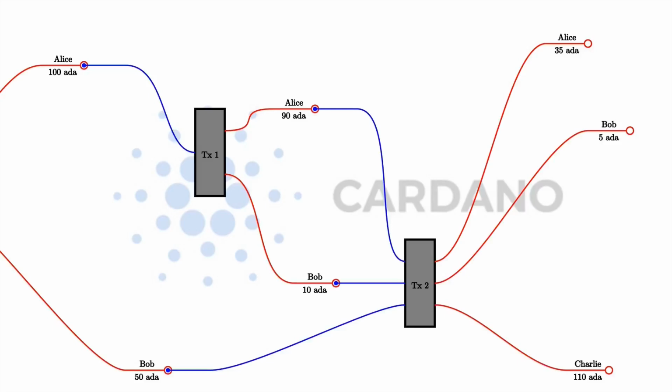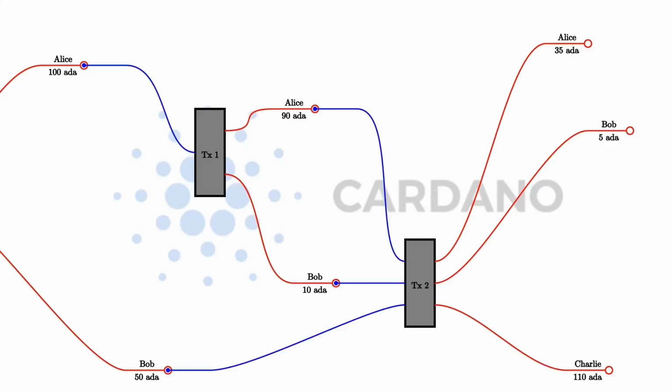Every UTXO is unique. You can never have the same UTXO again. A UTXO is there, and at some point it may be consumed as input to a transaction, and there can never ever be the same UTXO again later in the life of the blockchain.